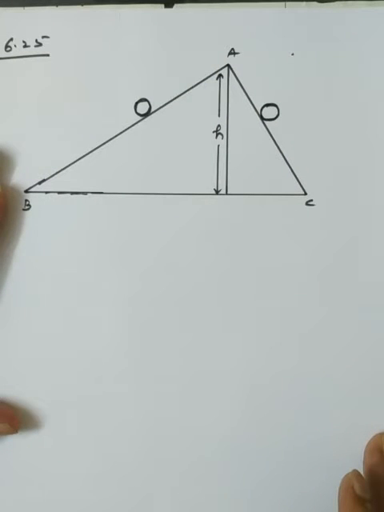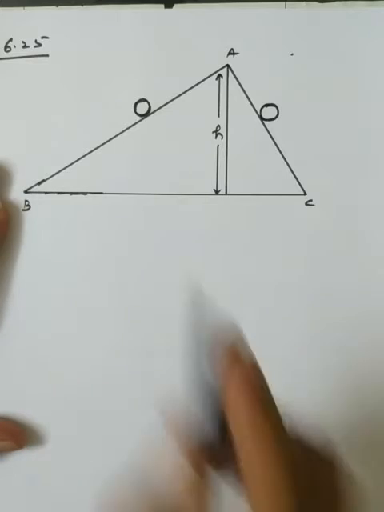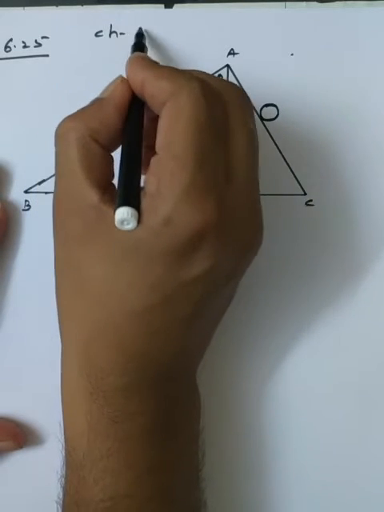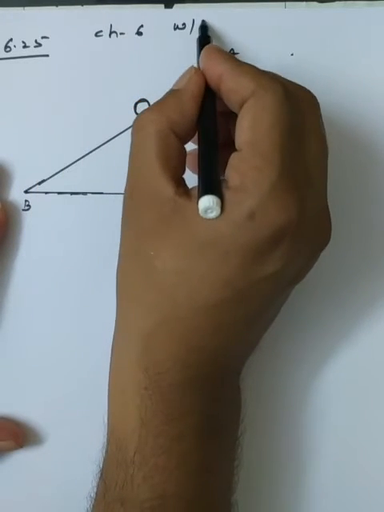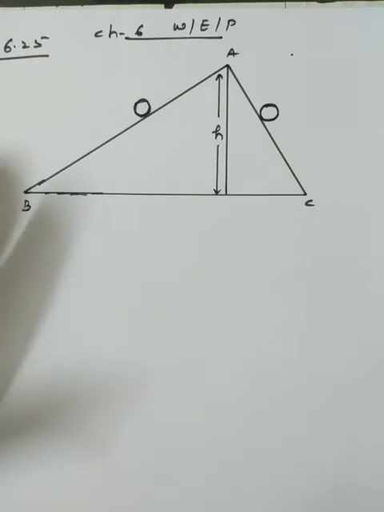Now, dear students, question number 6.25, chapter number 6, work, energy, and power. I am just writing that chapter number 6, work, energy, and power we have, and the question number 6.25. One of the very good questions that is given.